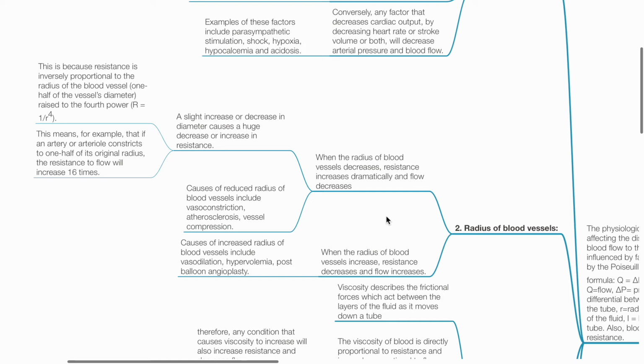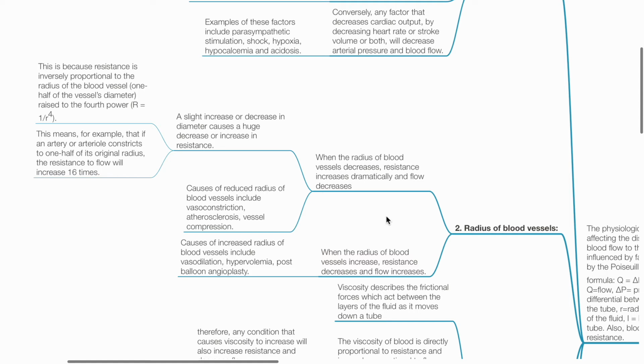Radius of blood vessels. When the radius of blood vessels decreases, resistance increases dramatically and flow decreases. A slight increase or decrease in diameter causes a huge decrease or increase in resistance. This is because resistance is inversely proportional to the radius of the blood vessel raised to the 4th power. This means, for example, if an artery or arteriole constricts to 1/2 of its original radius, the resistance to flow will increase by 16 times.